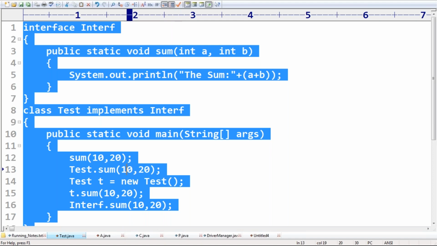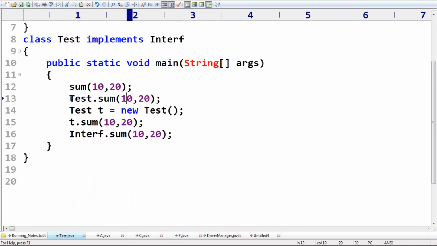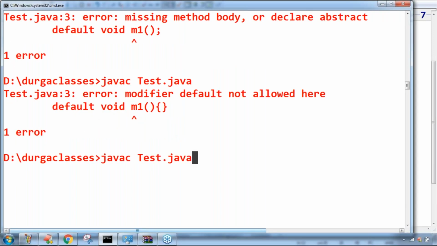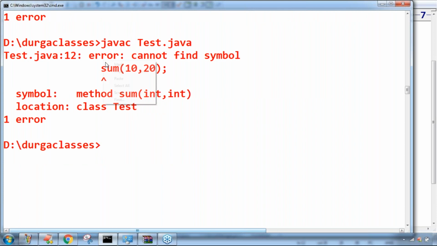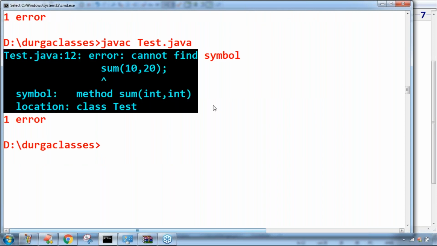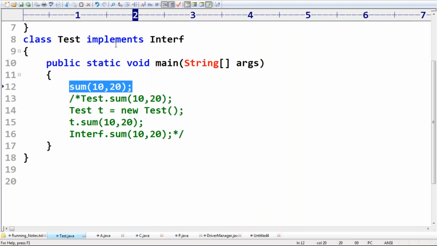Now observe this one. Let me show all these things. Have a look: sum(10, 20). The compiler will give an error. Just observe, I'm calling it directly, and the compiler gives an error: cannot find symbol. So it's a clear indication that even within the implementation class, sum is not available.